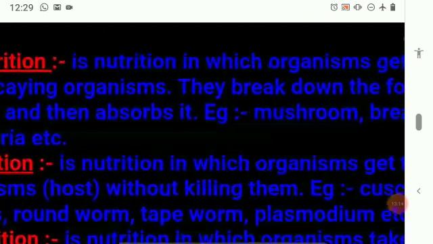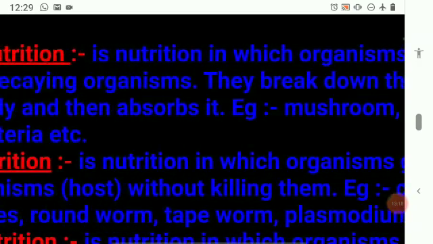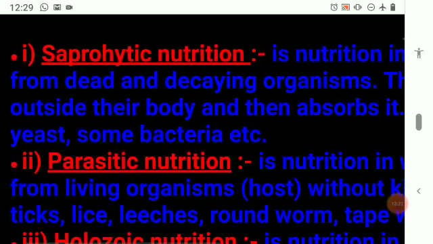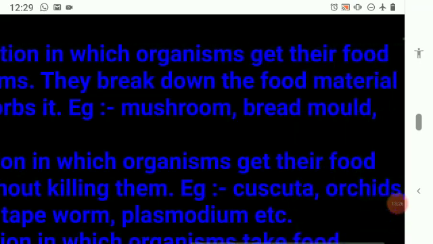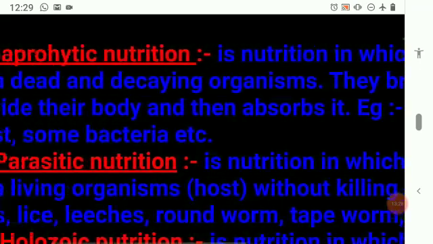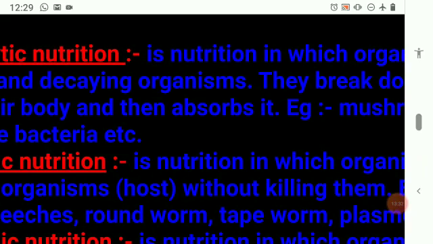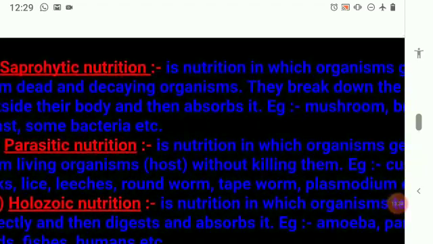The saprophytic nutrition. This is a nutrition in which organisms get their food from which organisms are we speaking of? Dead and decaying organisms. So they break down the food material outside the body and then absorb. So this is what you call saprophytic nutrition. From where do they get?